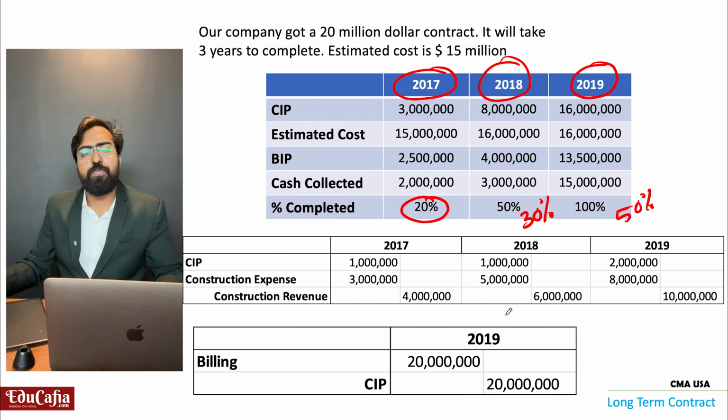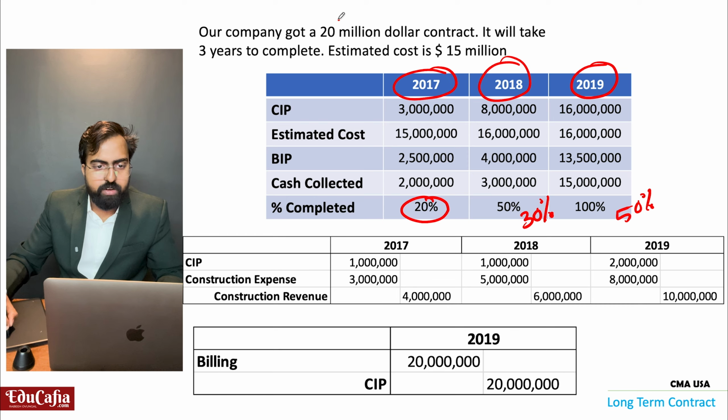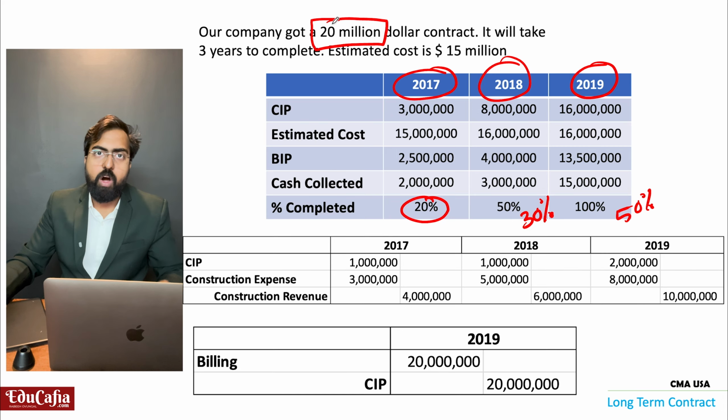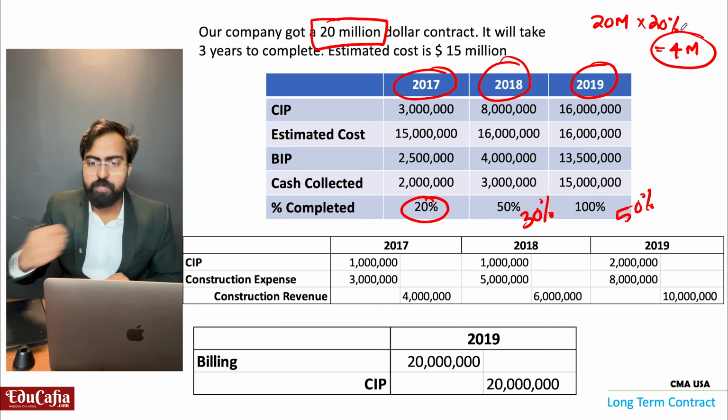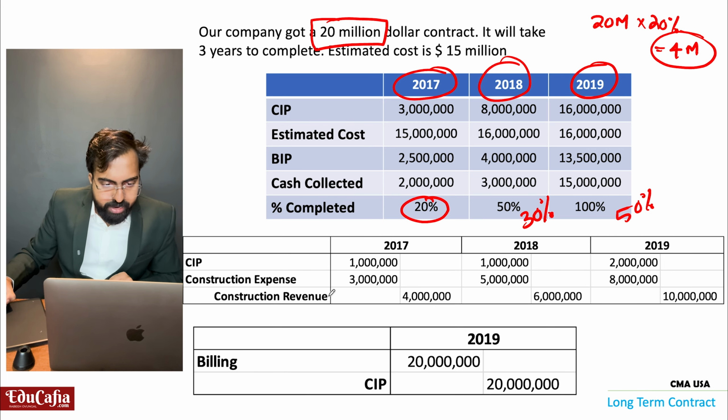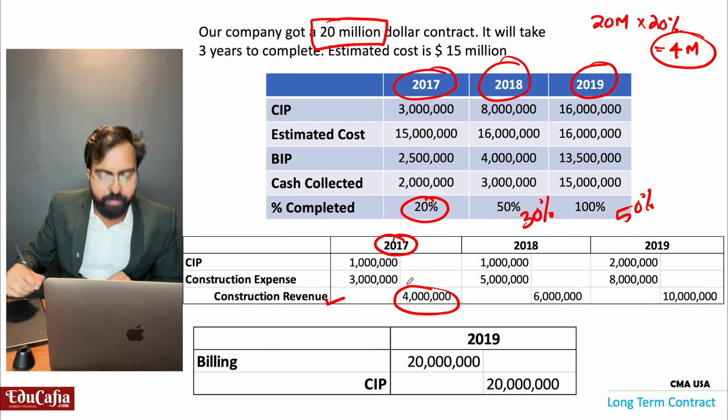So what is the total revenue? 20 million. Of this total revenue, 20 million, in the first year 20 percentage work completed, that is 4 million. So my construction revenue in 2017 is 4 million.